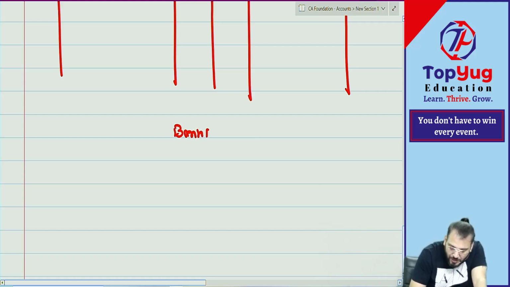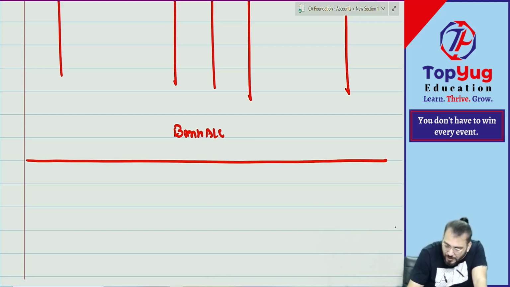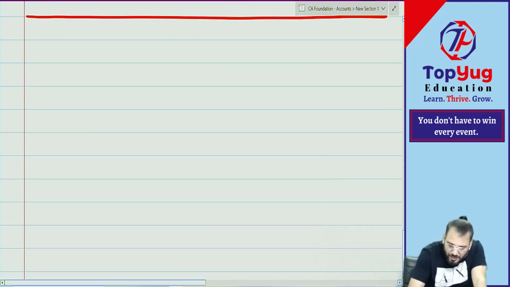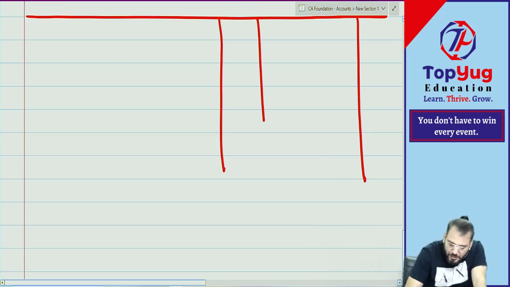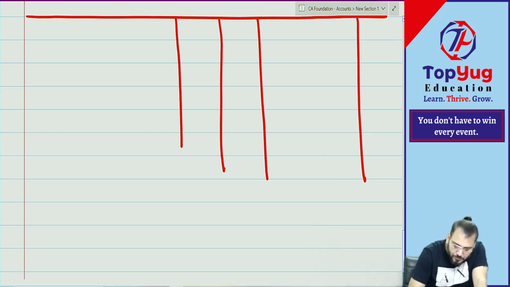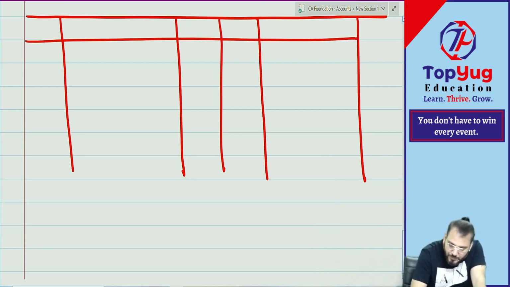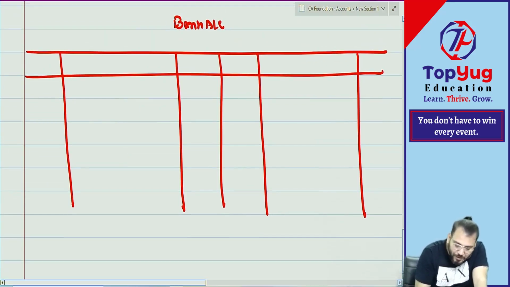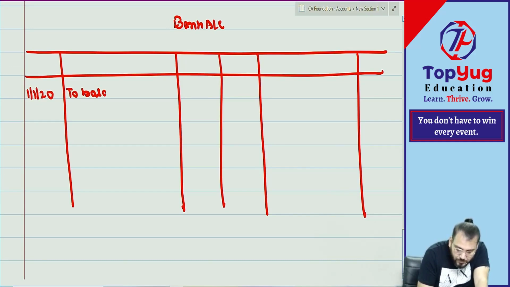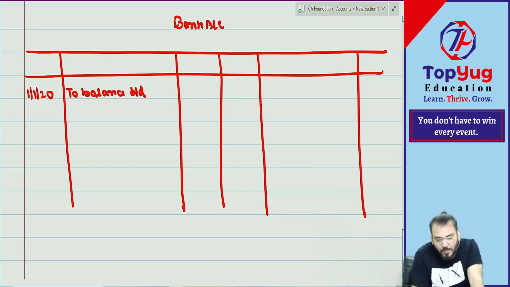Leave sufficient space, because we don't know how many transactions need to be posted. So leave sufficient space because we are Chiranjeev sir's students. Then which account? Bank account. So on 1/1/2020, to balance BD.